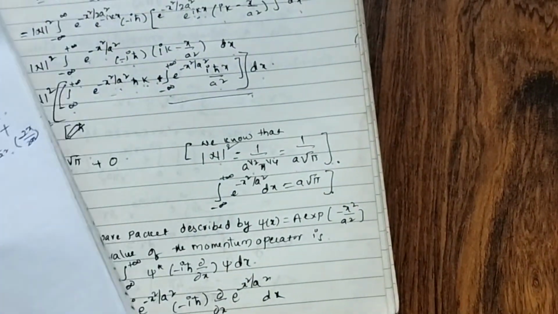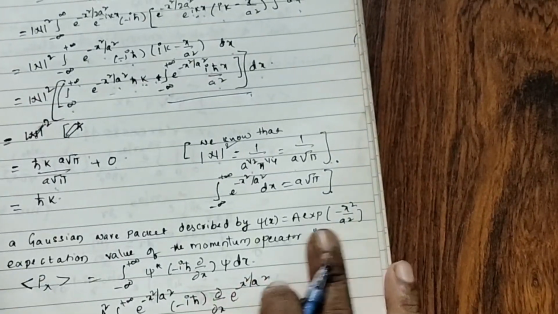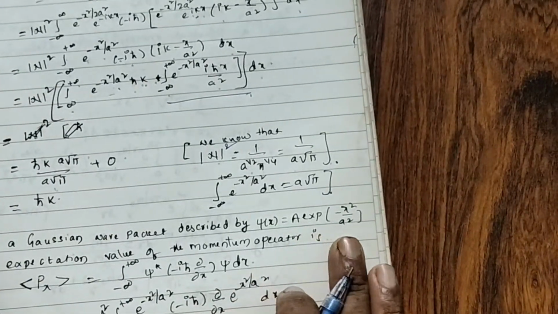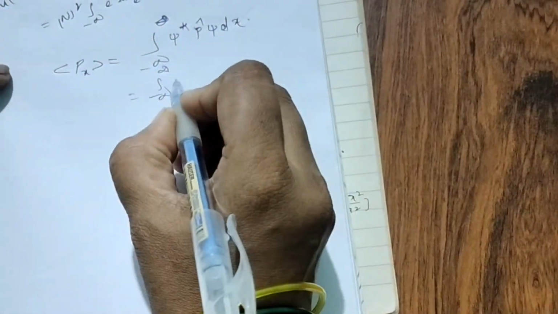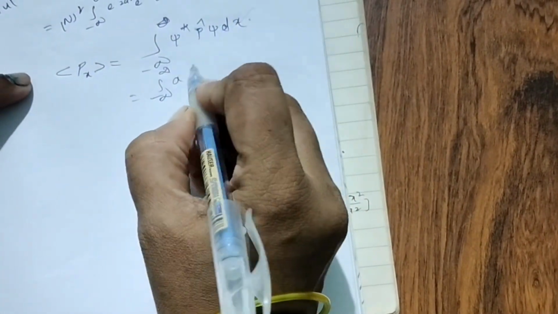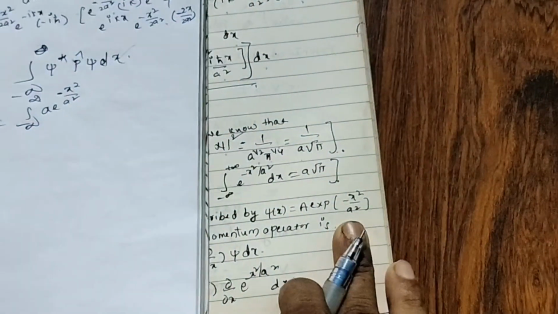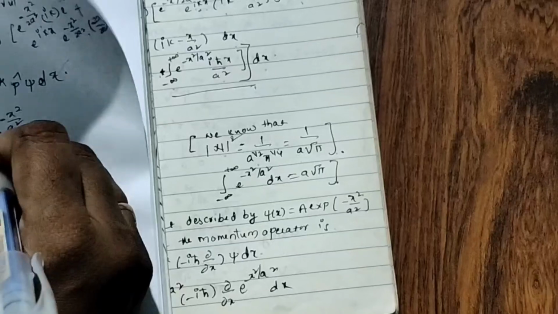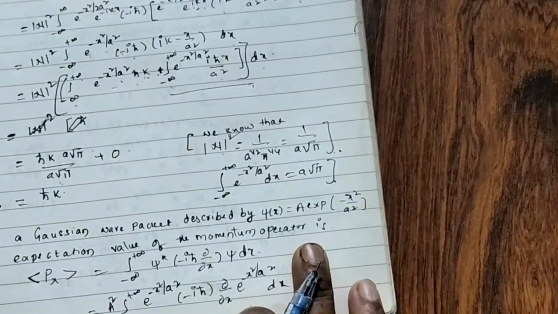Psi star, how much he gave? Right? A e to the power of minus x square by a square, A e to the power of minus x square by a square. In the problem he gave capital S on.